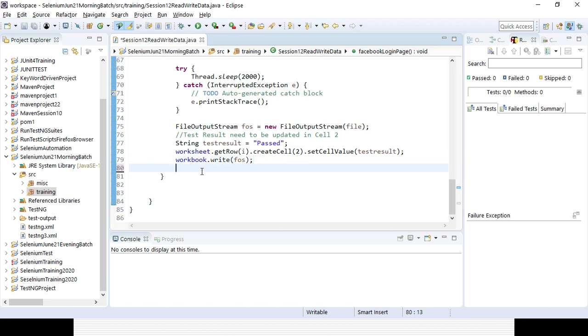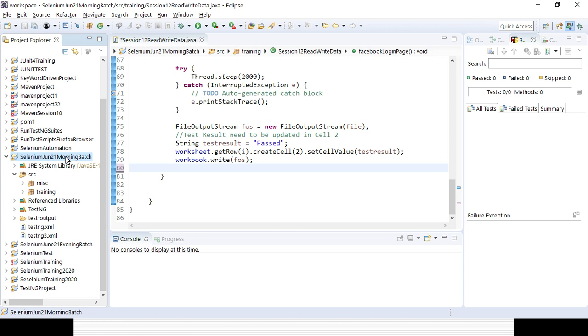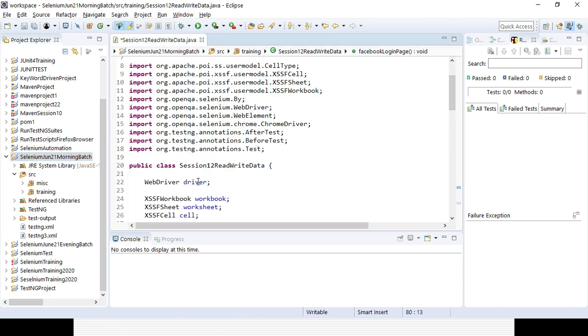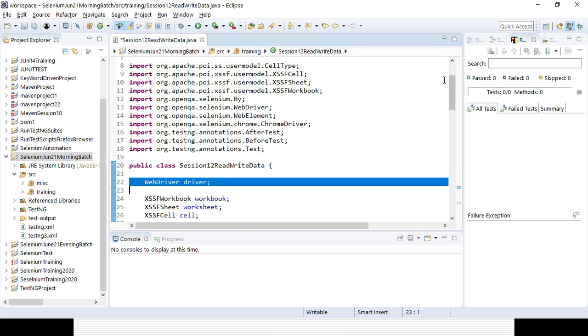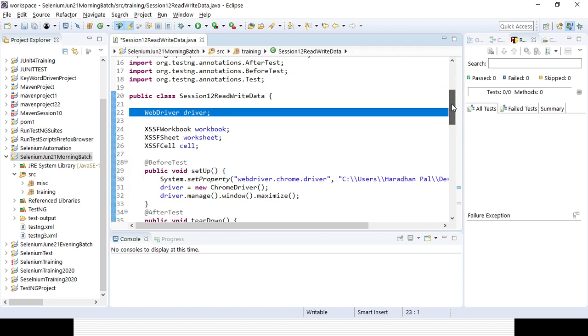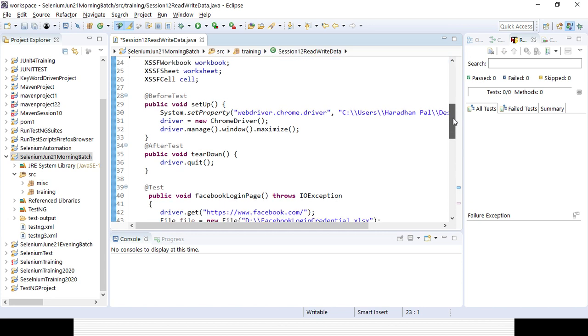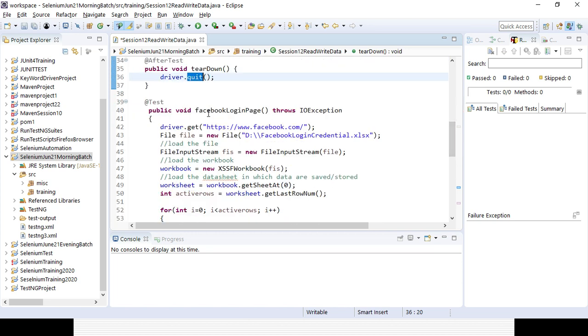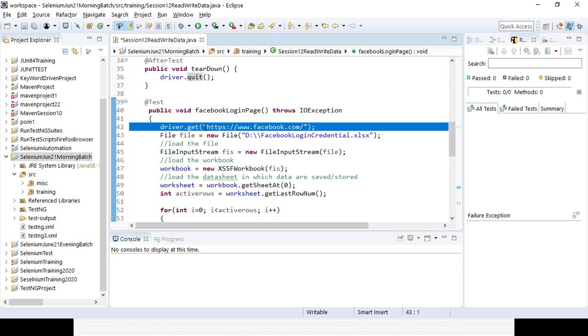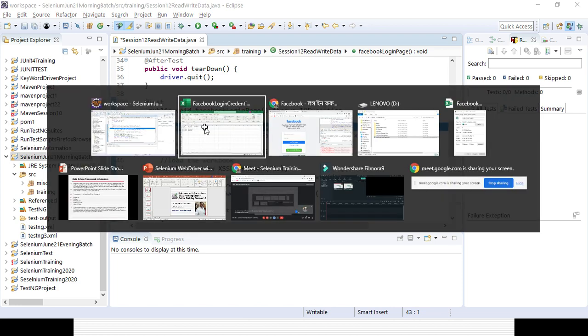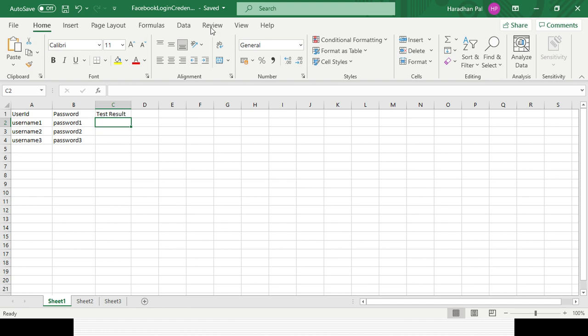So first, I will be creating the project. I will be associating all the Apache POI related jar files and the Selenium jar file, and I will be creating a TestNG class here. I will be creating a global variable called WebDriver driver. I am creating the @BeforeTest and @AfterTest methods, where I will be setting all the properties for the ChromeDriver and creating the driver. And I will be creating an @Test annotation where I will be creating the test cases. For the Facebook login page, suppose I want to access the Facebook page. The next thing is that I will be creating a test data sheet in any of my drives.